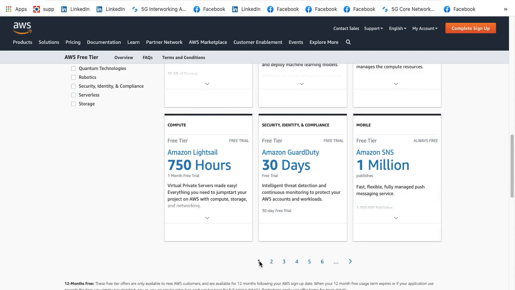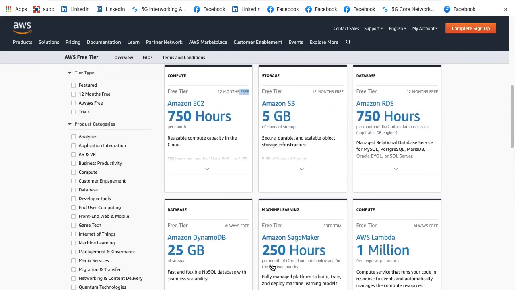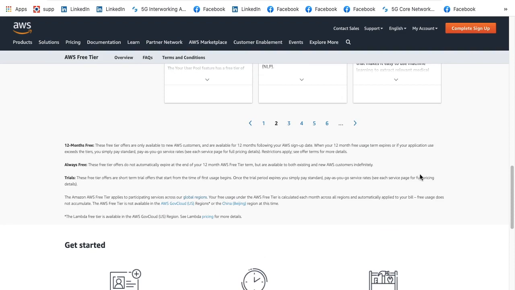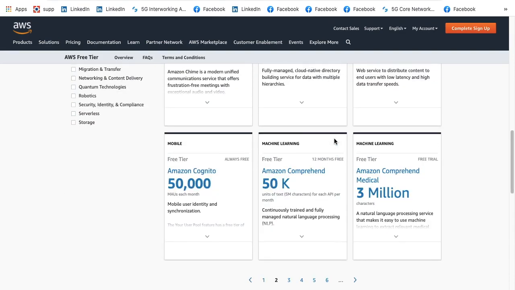However, when you look at this, there are a lot of different pages available, and you can see Amazon CloudWatch, Amazon API Gateway, and n number of other services. So you can scroll to different pages and understand what are the services which are available.